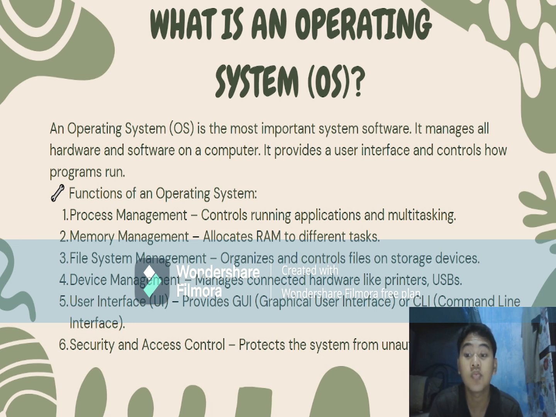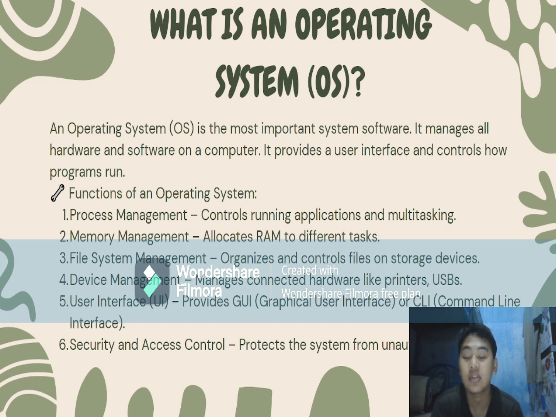The first one is process management. Process management controls running applications and multitasking. The second is memory management. Memory management allocates RAM to different tasks. And the third, file system management. File system management organizes and controls files on storage devices. The fourth, device management, manages connected hardware like printers and USB.